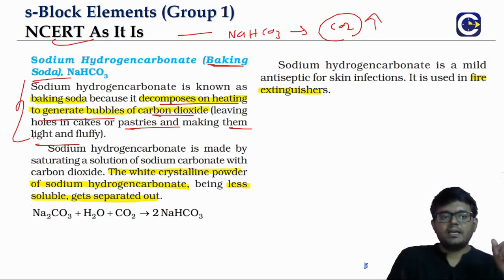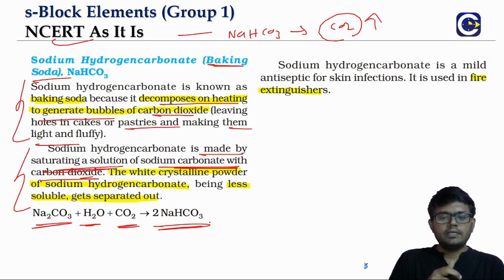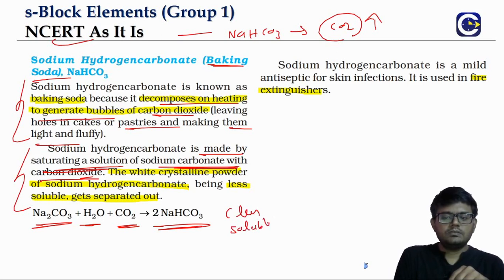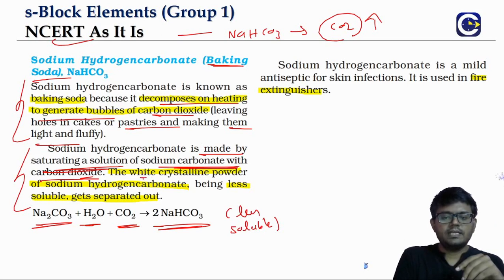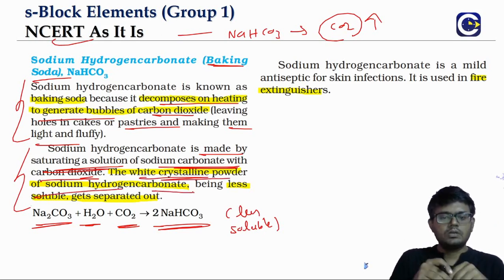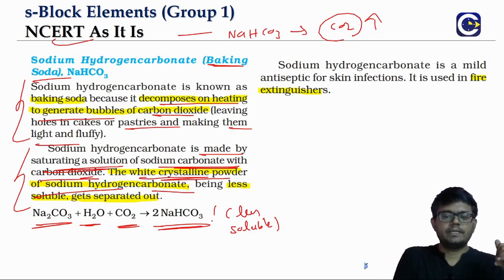So how do we prepare sodium hydrogen carbonate? It is prepared by saturating the solution of sodium carbonate with carbon dioxide. If you take a solution of sodium carbonate, means sodium carbonate with water, and in that we are pumping carbon dioxide, that will give us the bicarbonate. And the bicarbonate is less soluble. This property is what is used in the Solvay process. The white crystalline powder of sodium hydrogen carbonate, since it is less soluble, will get separated out as the precipitate.